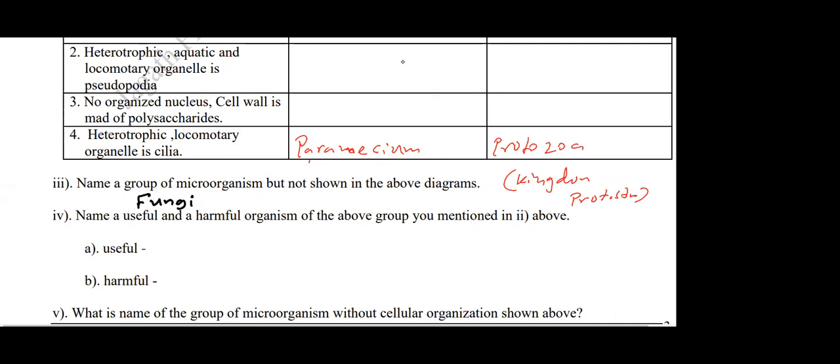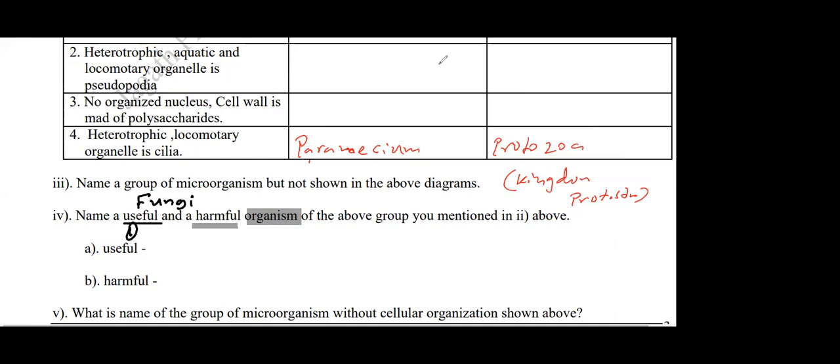They ask you to name a useful organism and a harmful one from the fungi. They don't ask the functions or the uses of fungus. They ask for a useful one and a harmful one.